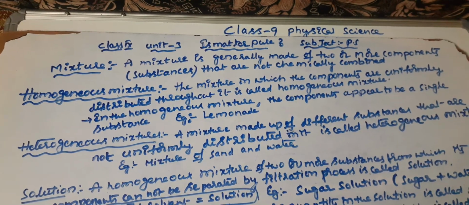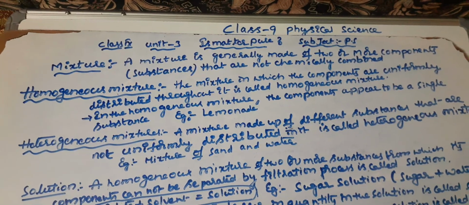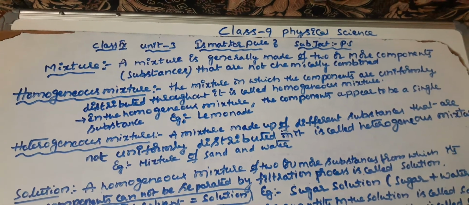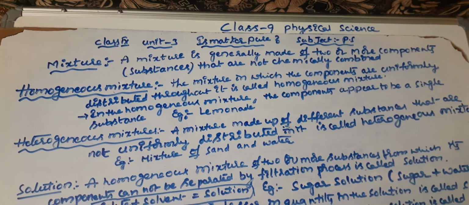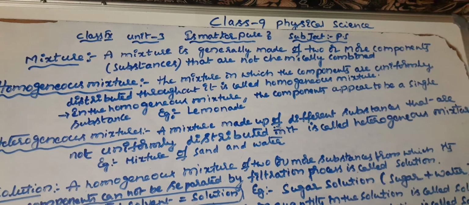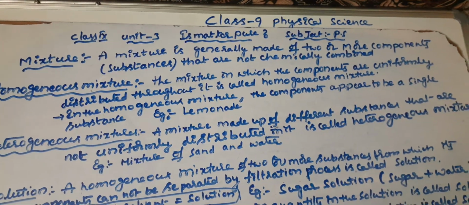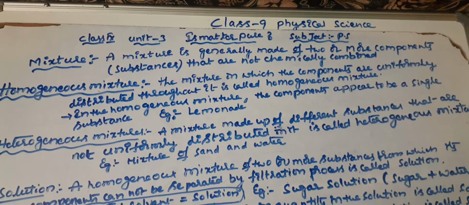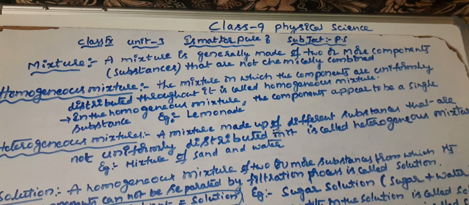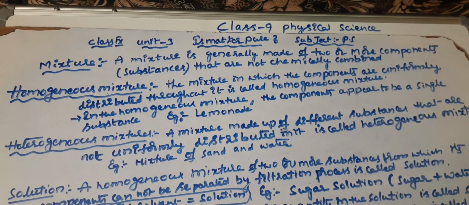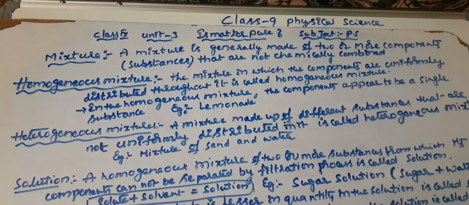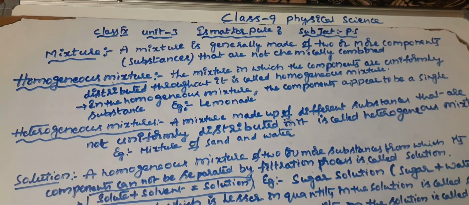Generally a mixture is formed by mixing two or more substances which are physically combined but not chemically combined. So a mixture is generally made of two or more components. Components mean substances that are not chemically combined, only physically combined. That is called a mixture. We may take many examples for mixtures.